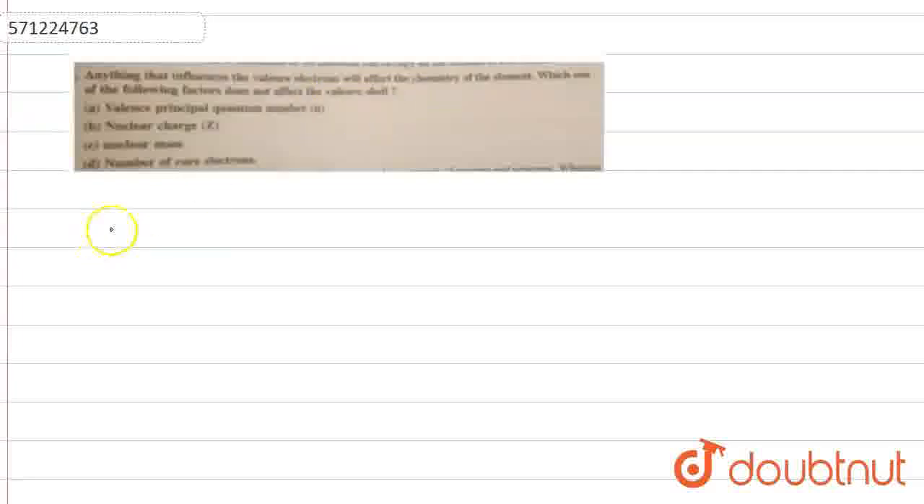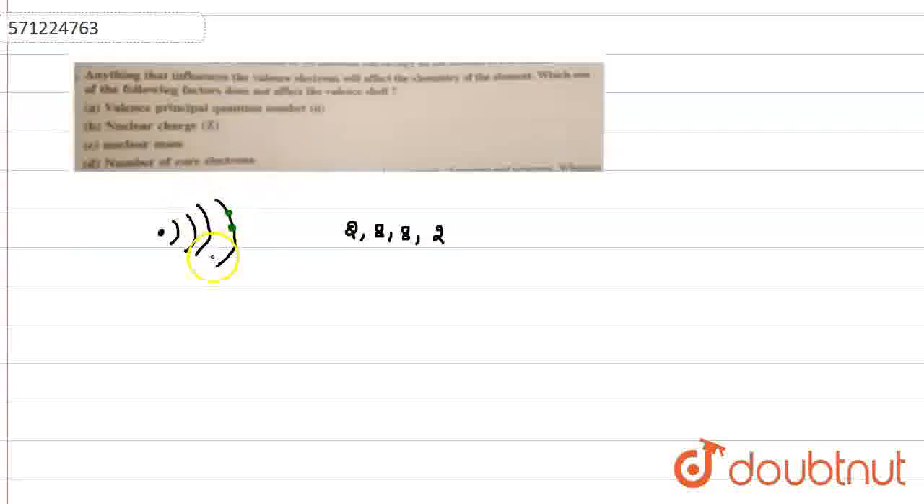Valence shell. Valence shell is that shell which has outer electrons. Suppose we consider any element which has 2, 8, 8 and 2 electrons. So these two outer electrons will be the valence electrons, and the shell in which these electrons are present is known as the valence shell.